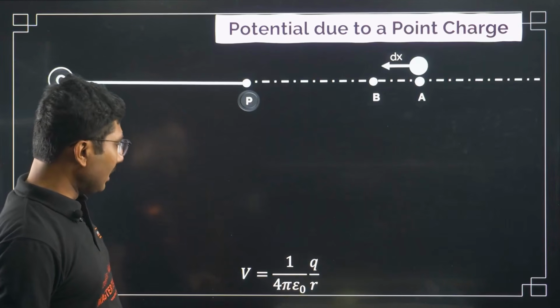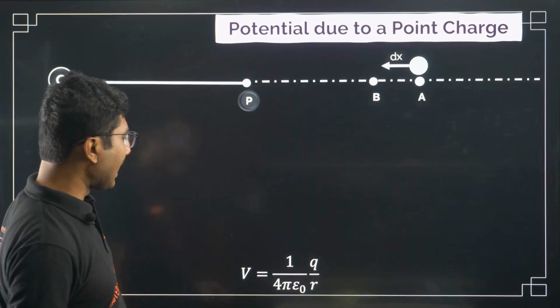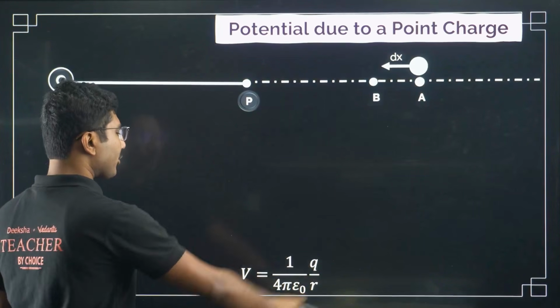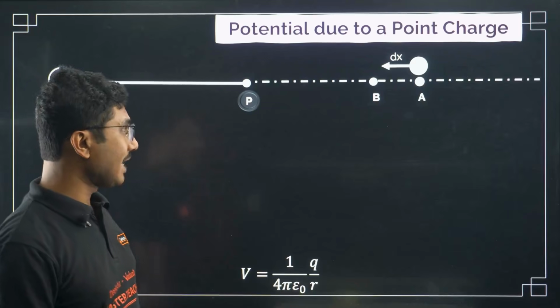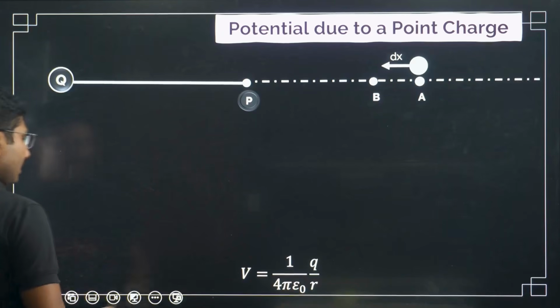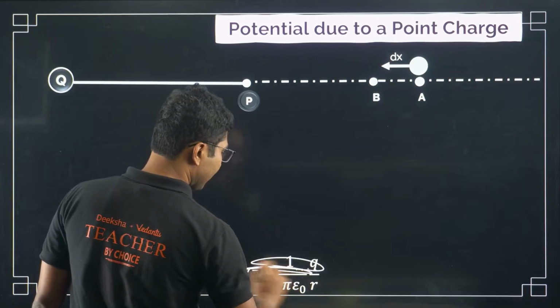Now let's see. Here we will derive the potential due to a point charge. This is the expression for potential due to a point charge, but we have to derive it. How to do that? For some time, let me hide this term. I will show it later on.